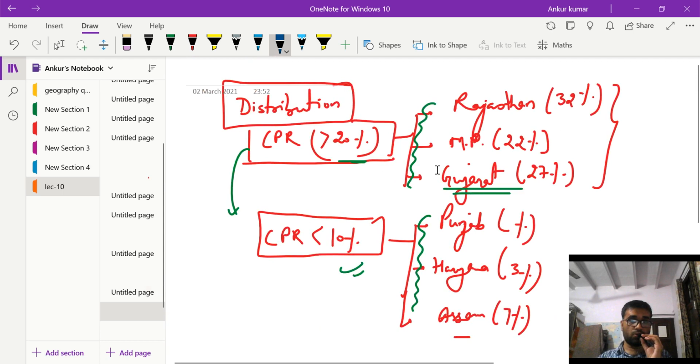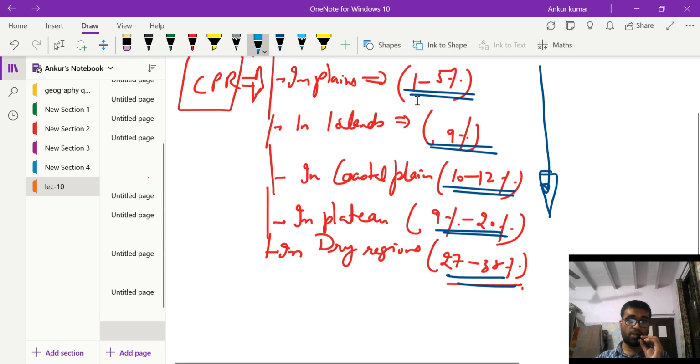First of all, we saw the states where it is more than 20%, and states where it is less than 10%. Then we saw the distribution physiography wise, how the CPR is in the plains, in the islands, in the plateau and the dry regions.